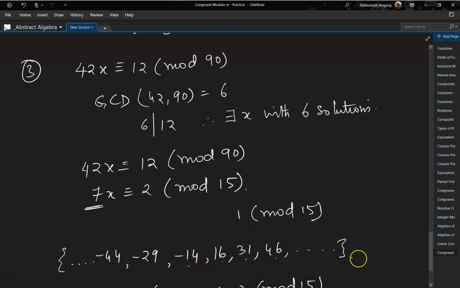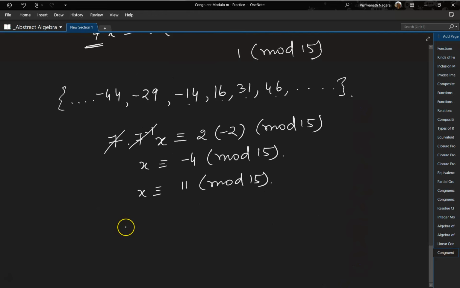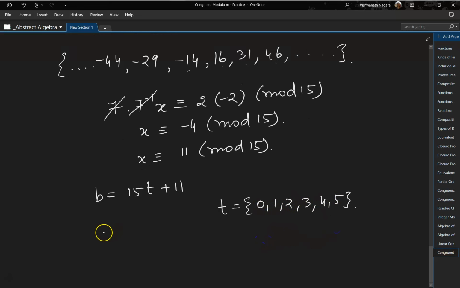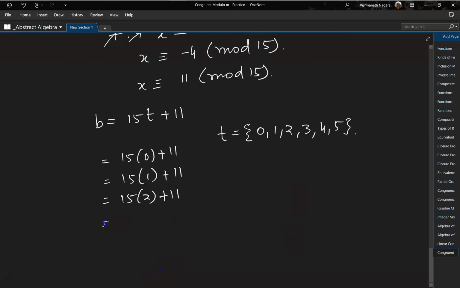But now there are supposed to be 6 solutions. So again, we say x is equal to 15 times t plus 11. And t will go now from 0, 1, 2, 3, 4, 5. So let's figure out. 15 times 0 plus 11. 15 times 1 plus 11. 15 times 2 plus 11. 15 times 3 plus 11. 15 times 4 plus 11.